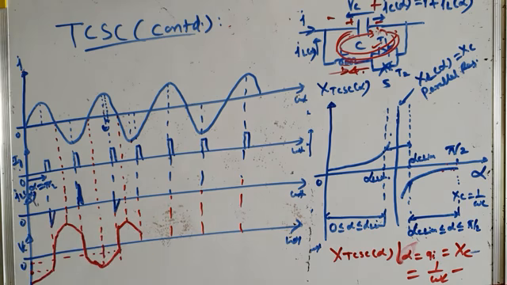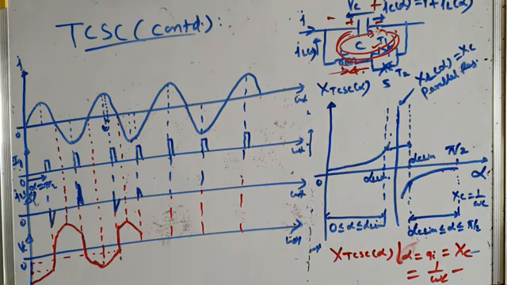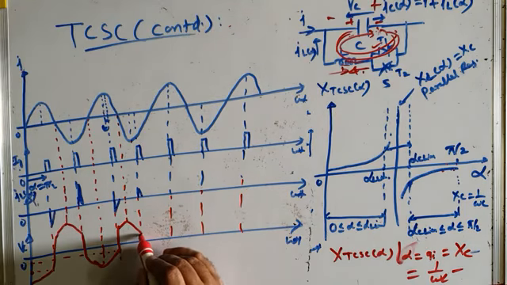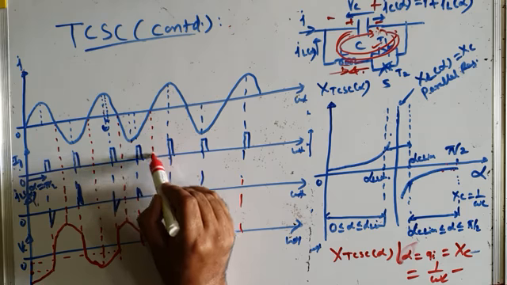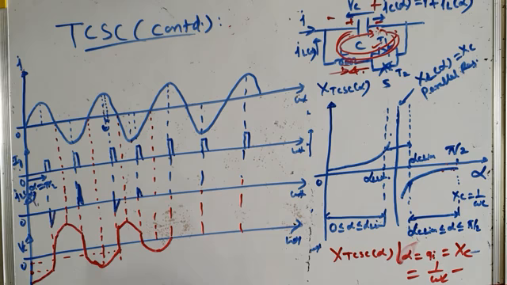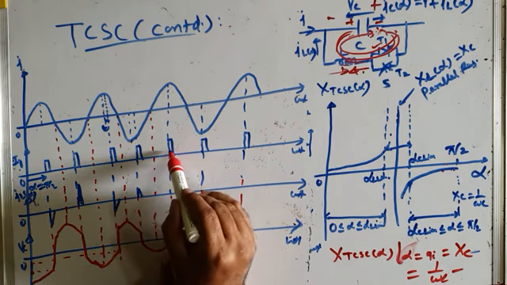So what will happen to the TCR current? TCR current further reduce हो जाएगी, इसका amplitude further कम हो जाएगा. That means less and less energy is now dumped into the capacitor. उसकी वजह से क्या होगा? Capacitor voltage फिर से कम हो जाएगी, ये फिर से charge करेगा, discharge करेगा, and then it will charge to peak value, and then it will start discharging, and when it discharges fully, you can see then you are trying to fire the TCR.